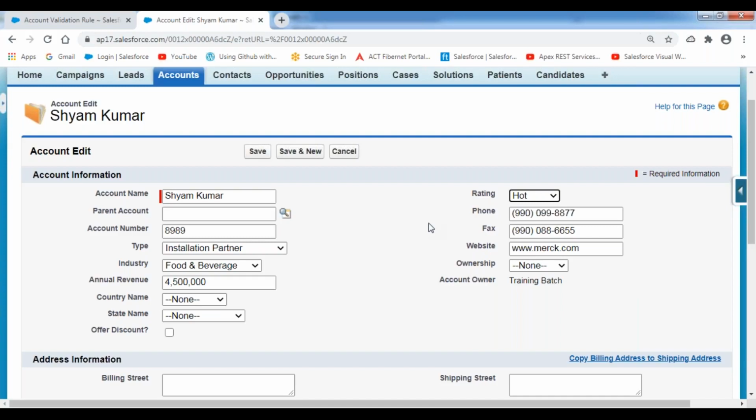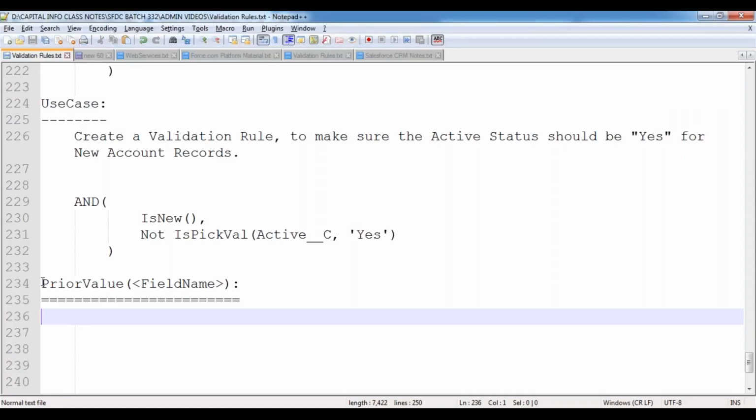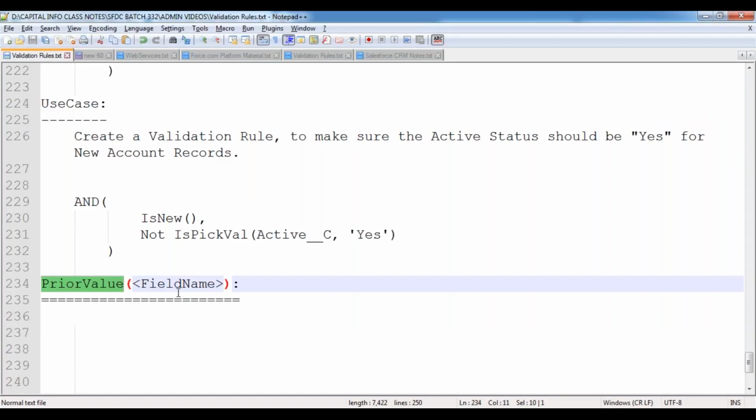So in this case, what happened? If you want to collect the previous value, that means the previous value is 1. To collect the previous value, we use a function called the prior value function. The prior value function is used to collect the previous value of the specified field. Whatever field name I have given over here, in this field, whatever old value is there, that means the previous value, I want to collect that value here. So in order to collect the previous value of that specified field, we use a function called the prior value function.